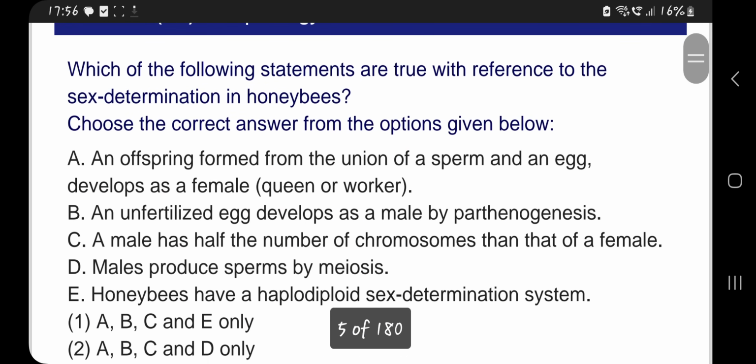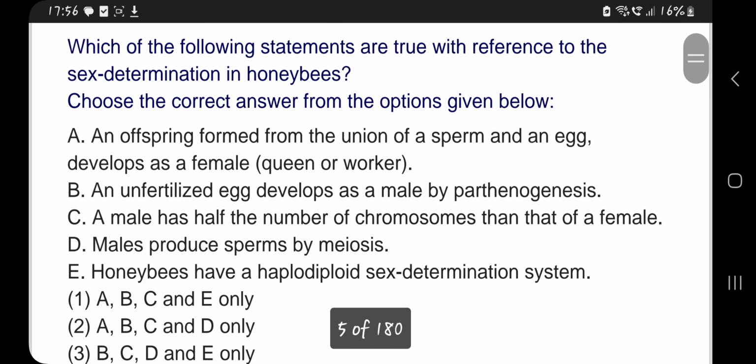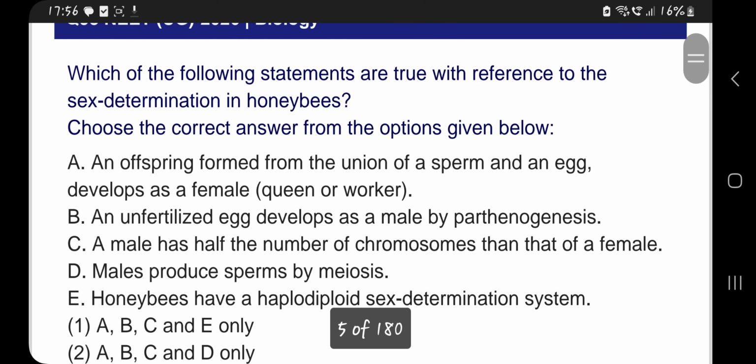Now this is an interesting question that we have. Which of the following statements are true with reference to the sex determination in honeybees? Choose the correct answer from the options given below. A, an offspring formed from the union of a sperm and an egg develops as a female, which can be a queen or a sterile female worker. Yes, that is the correct option.